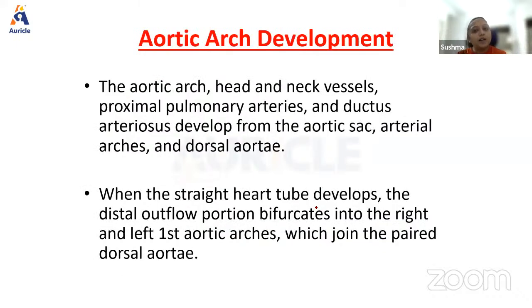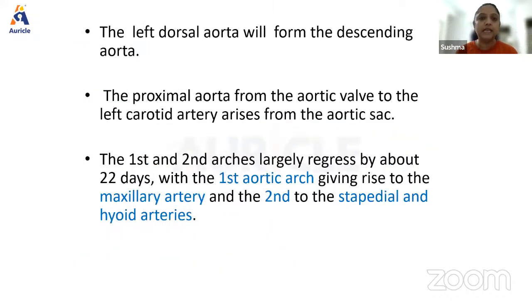Next, aortic arch development. Basically, the aortic arch, head and neck vessels, the proximal pulmonary arteries and ductus arteriosus all develop from the aortic sac, arterial arches, and dorsal aortae. When the straight heart tube develops, the distal outflow portion bifurcates into the right and left first aortic arches, which join the paired dorsal aortae. Not so important for you guys, right?